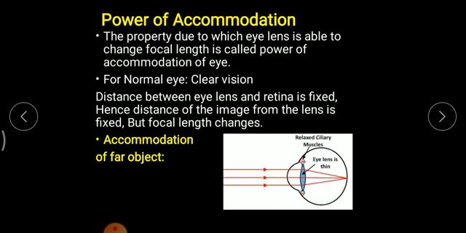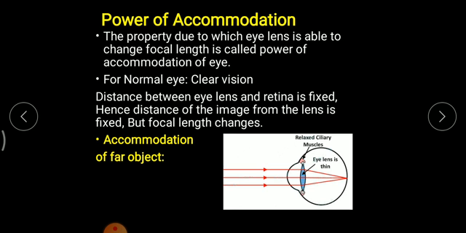Always remember the distance between the eye lens and the back of the eyeball is always fixed. As we have studied previously, the retina is there. So the distance between the lens and the retina is always fixed, which means the image distance of a normal human being is always fixed. The distance between the lens and the image, this is the lens and this is where the image is formed, which is nothing but the retina. So this length is always fixed for a normal human being.